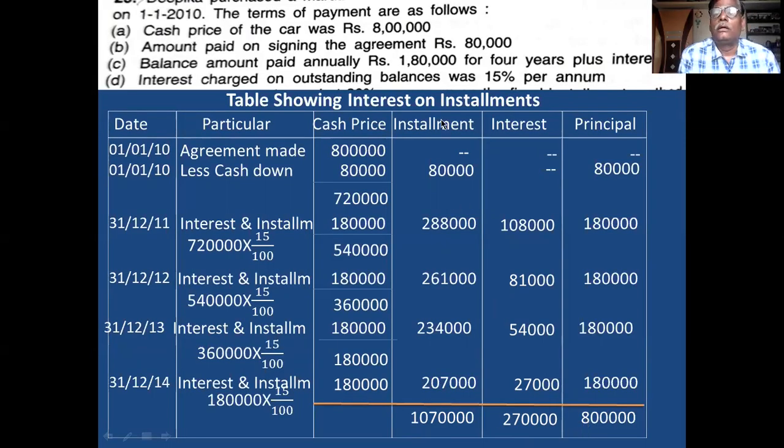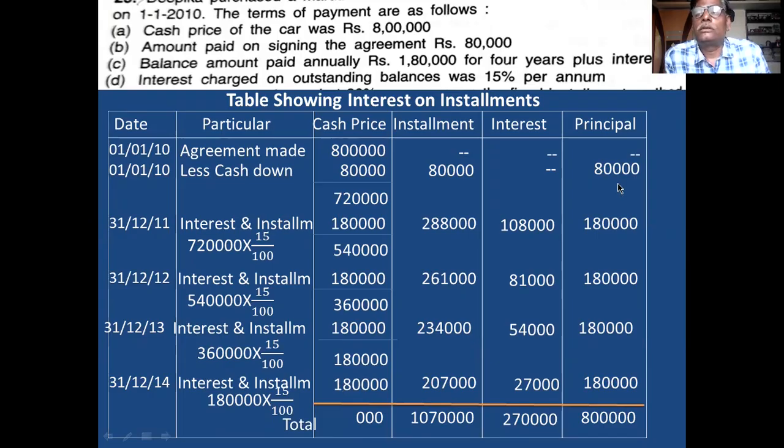Once again, I am repeating. Installment column total is hire purchase price. Interest column total is total interest or hire purchase charges. Principal column total is cash price. And cash price column total is 0: 1,80,000 minus 1,80,000 balance is 0. And you write the total. In this way, you calculate interest on installment if interest is not included in the installment. This is the method.